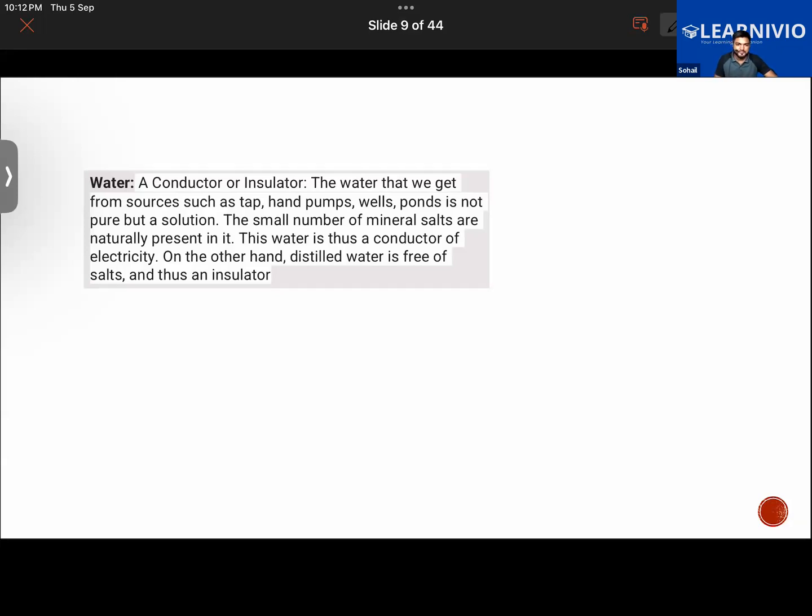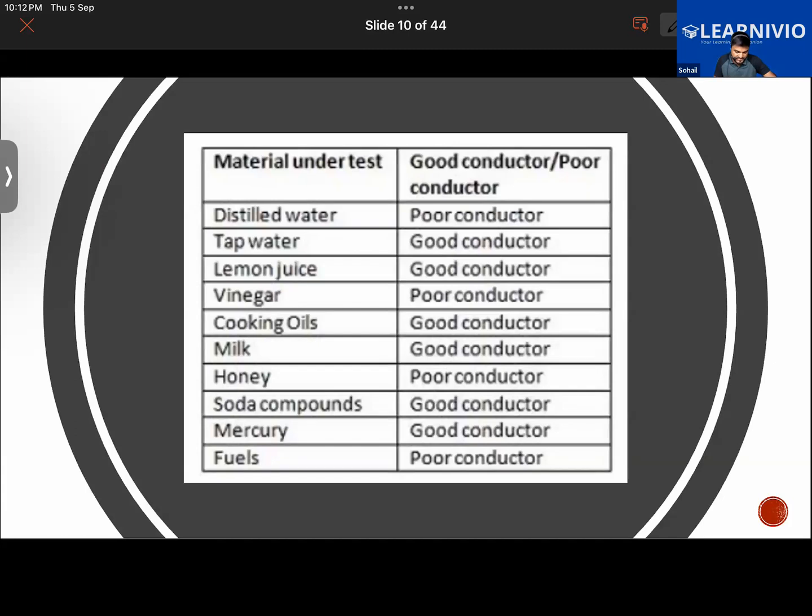All right. Moving on to the next topic, we have some substances here when they went under the test, like here.